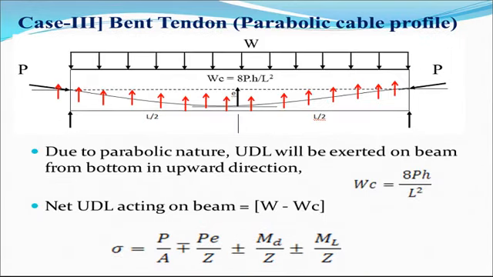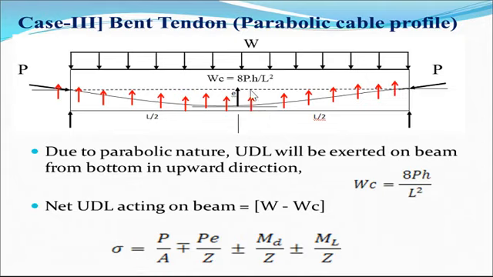Now for a bent tendon, if the cable profile is parabolic and we have stretched this cable from both sides, what happens? Due to eccentricity and cable profile, it develops a UDL from the downward side, and that's why we can find the net WC, that means this upward load, that is equal to 8 PH divided by L square.